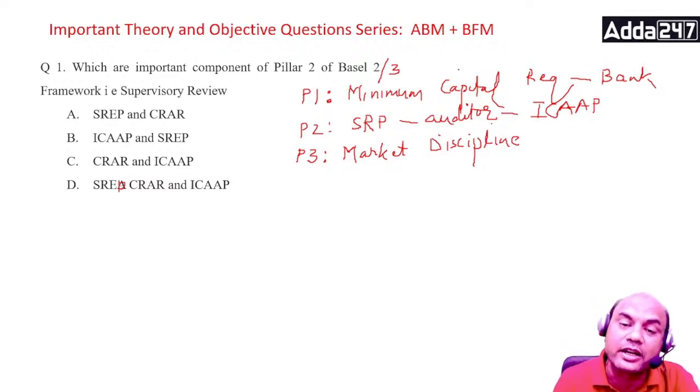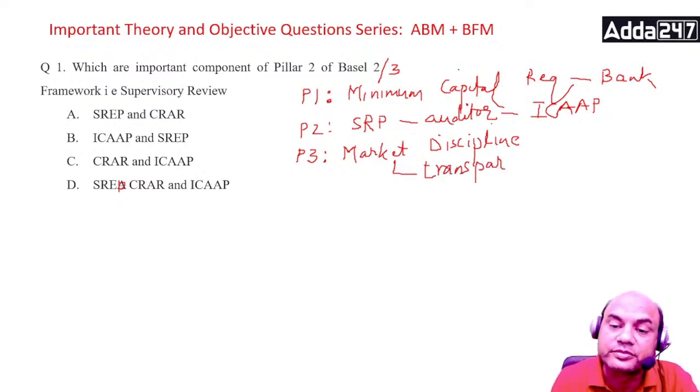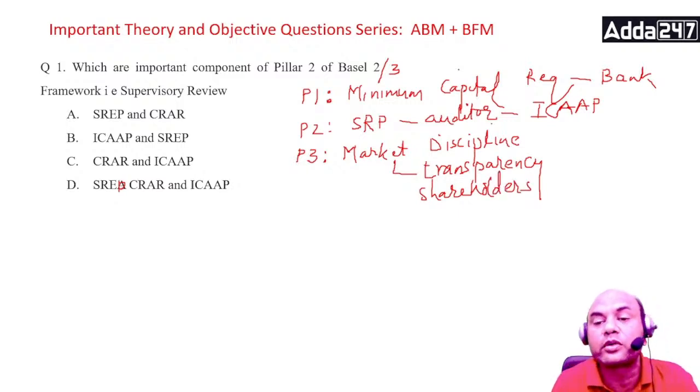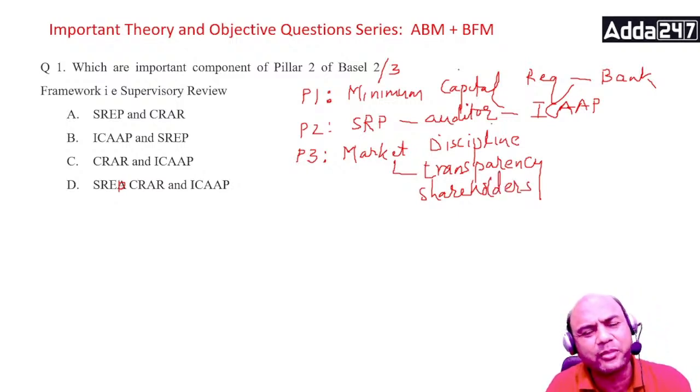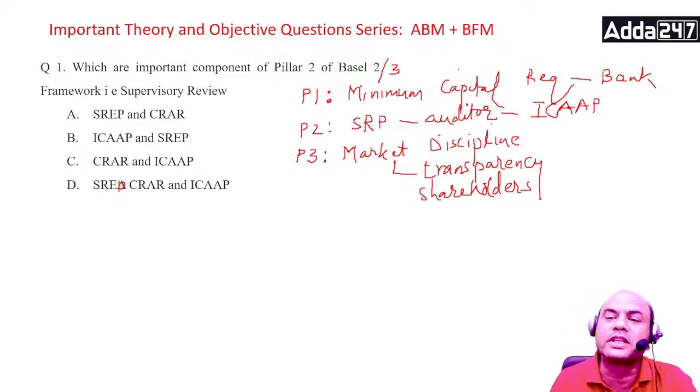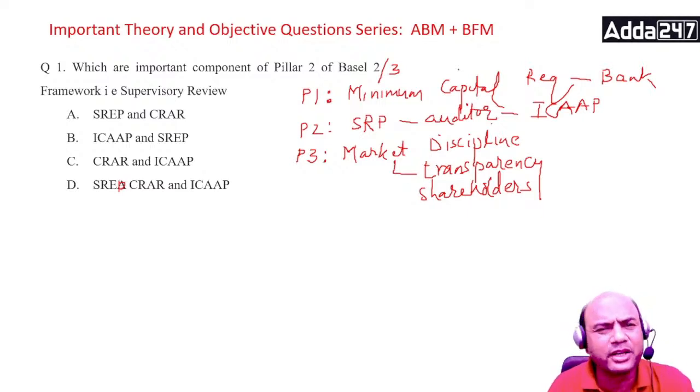So this market discipline is basically transparency for the shareholders. Ultimately remember, whenever you work in the bank, you actually work for the shareholders. You don't work for your bosses or the MD or anyone. You work for the shareholders. Simple. And suppose your bank is not performing well in the ICAP, meaning there is some deviation. So ultimately who will lose in this?